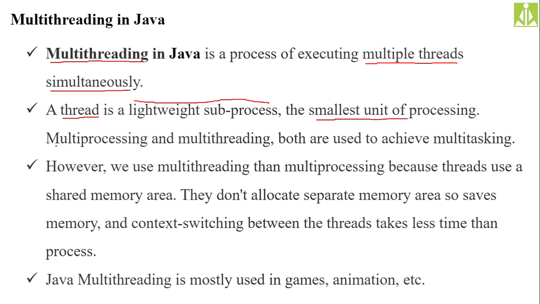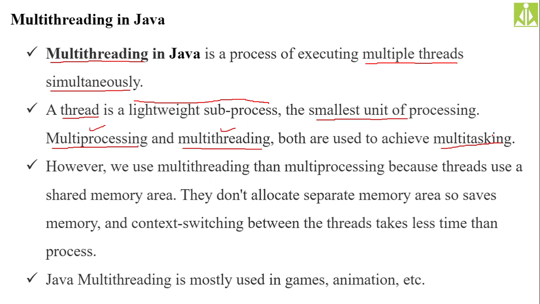If you are executing more than one process simultaneously, we call it multi-processing. And if you are executing more than one thread simultaneously, we call it multi-threading. Both these approaches are the ways to achieve multitasking, which is an important feature of any computer, whether it is your mobile or laptop. If it is performing multitasking, it is good. If not, we consider it a slow machine, isn't it?